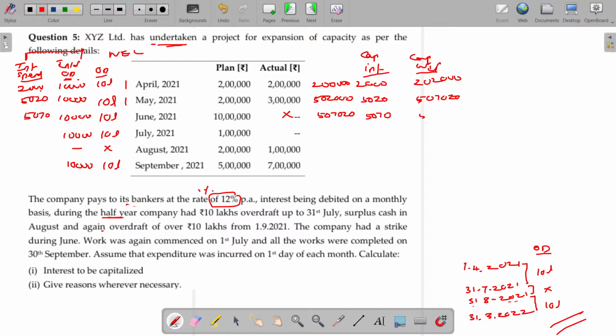Now, closing capital expenditure being 5 lakhs 12,090. The next period, we don't have any spending. This becomes automatically eligible for capitalizable interest. 5 lakhs 12,090. Now, what about the interest on capital expenditure? Interest on capital expenditure being 5,121. Is that clear?